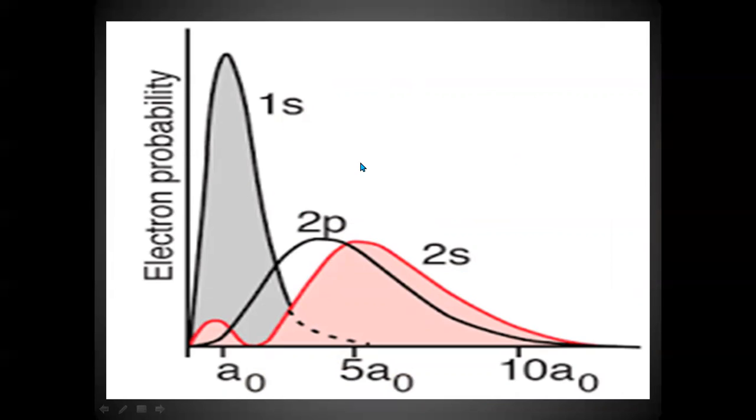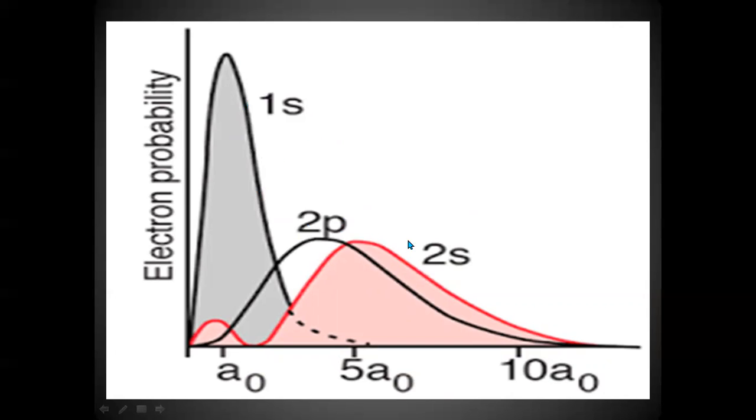In this graph or diagram, we have the radial probability curve for three orbitals, namely 1s, 2s, and 2p. You should remember that in the first orbit, there will be only one sublevel and only one orbital.